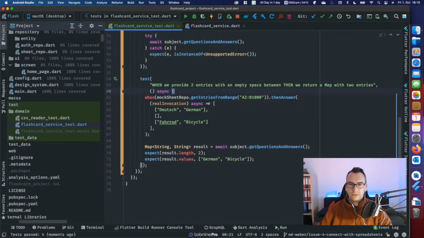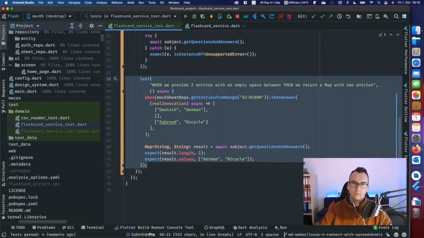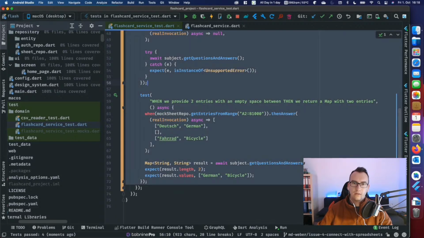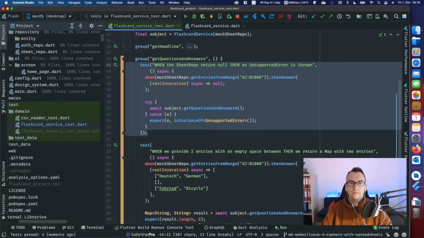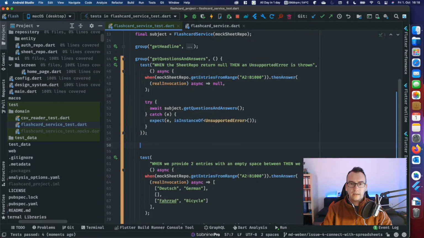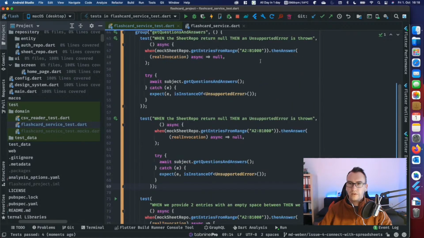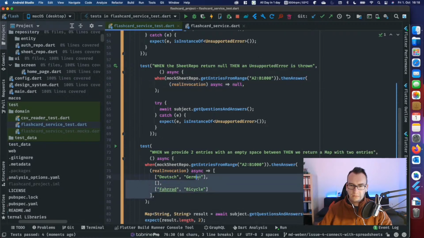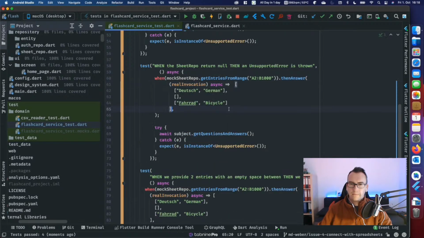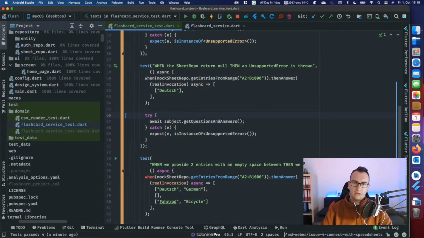Now this one could be also tested if we create the same test, more or less. Let's take the first test in this case. We use this one. Good. And what we say is if this test is running and with the same entries, and we don't return null, but we return this array. And besides of 2, we only return now one of them. So we remove that and this. So, and this should lead to an unsupported error.